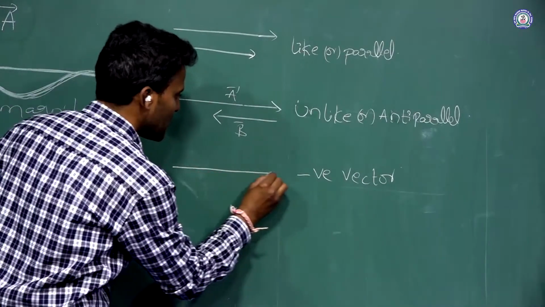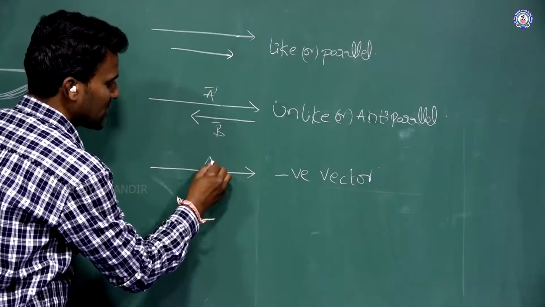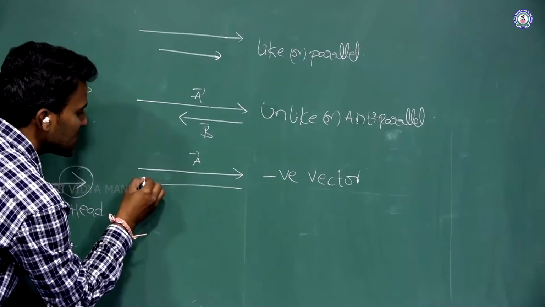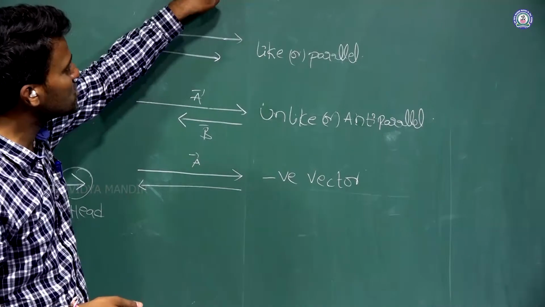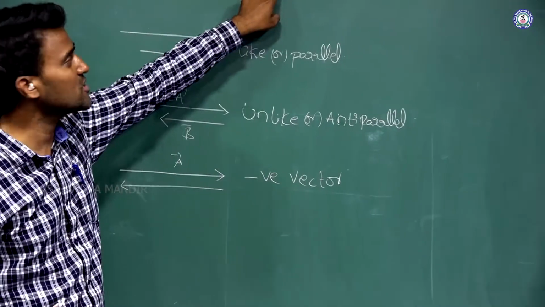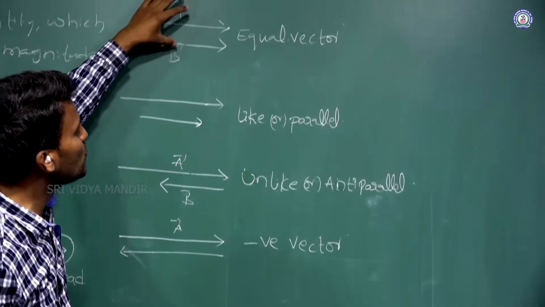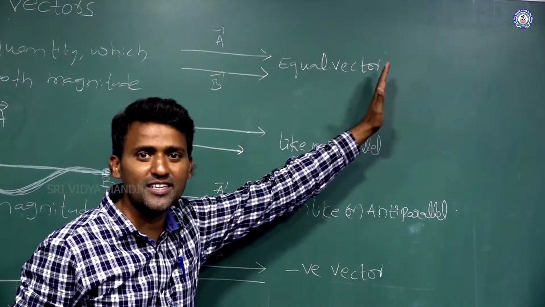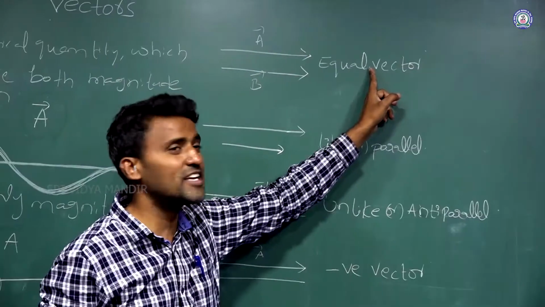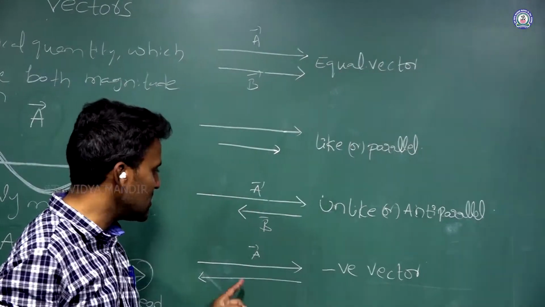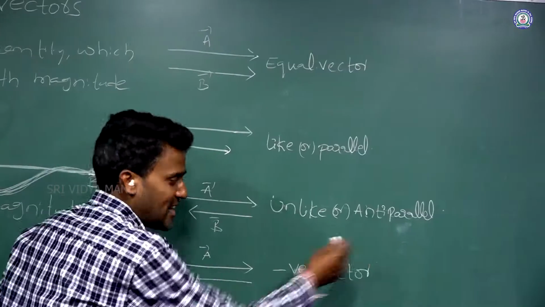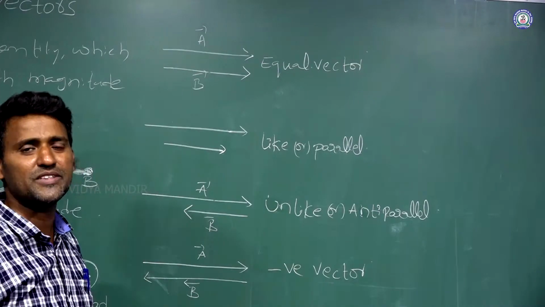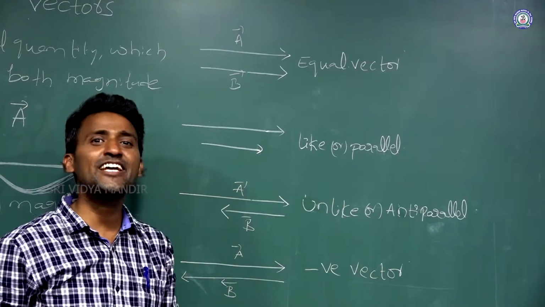I am taking one vector along this direction. A vector is towards the right side and B vector is towards the left side. In this situation it is quite opposite to the equal vector. Equal vector means two vectors whose direction is one side only, towards the right side, and the magnitude is the same. That we call equal vectors. Now here I am writing A vector is towards the right side, B vector is towards the left side. That we call the negative vector.